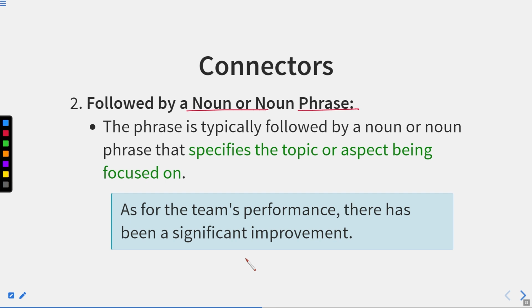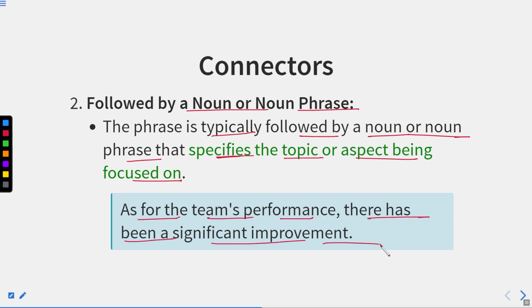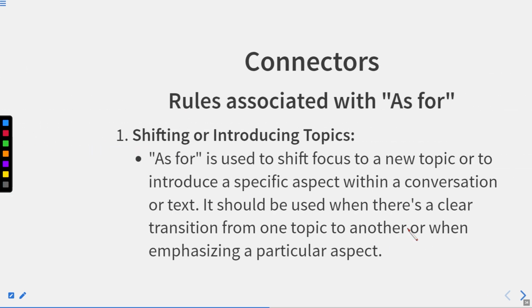So this is very simple: it should be followed by, because this is a connector which is used as a preposition. So after this we can only have the noun or the noun phrase, but not the entire sentence structure. The phrase is typically followed by a noun or the noun phrase that specifies the topic or aspect being focused on. As for the team's performance, there has been a significant improvement.